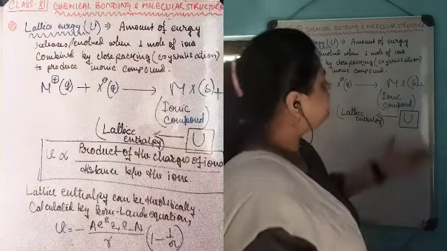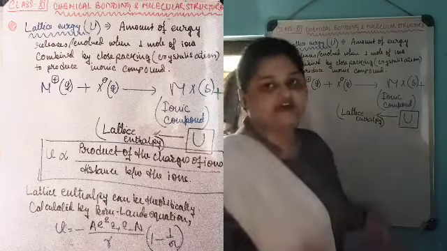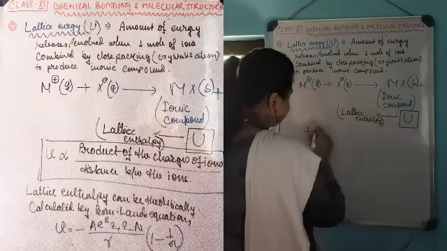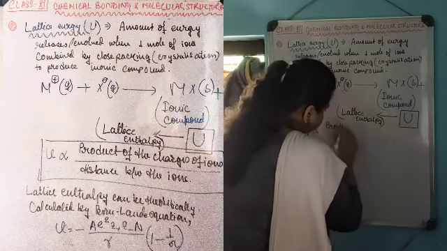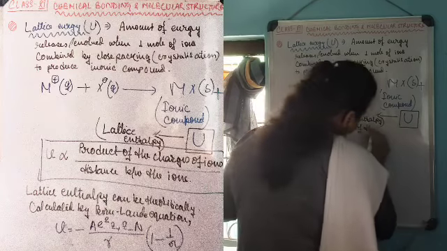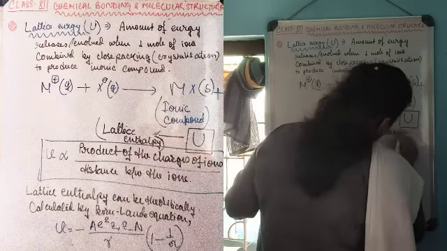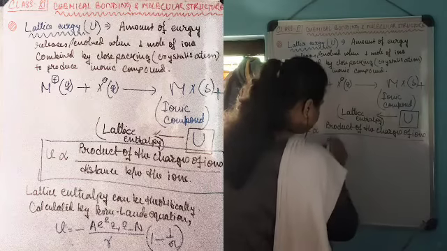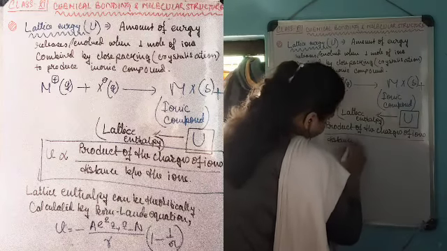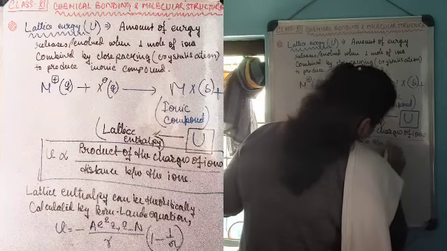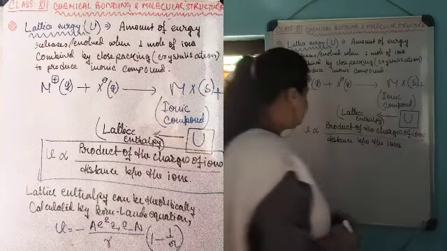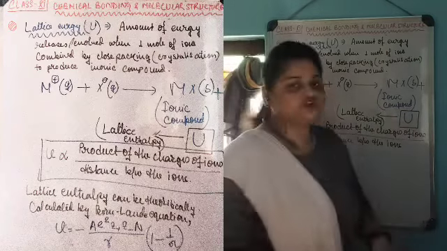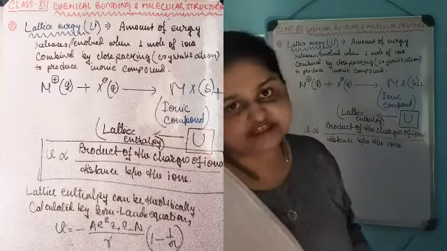This U cannot be determined directly just by observing a chemical equation, but it has been observed that U is directly proportional to the product of the charges of the ions and inversely proportional to the distance between the oppositely charged ions. That is, U, or lattice enthalpy, is directly proportional to the charges of the ions and inversely proportional to the distance between the oppositely charged ions.